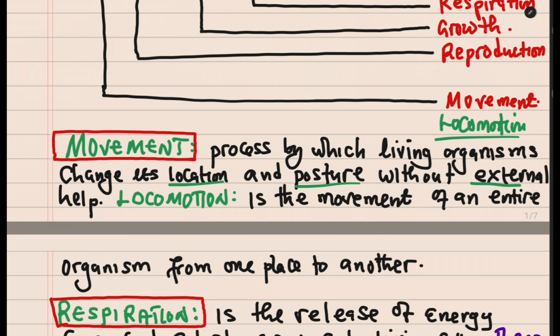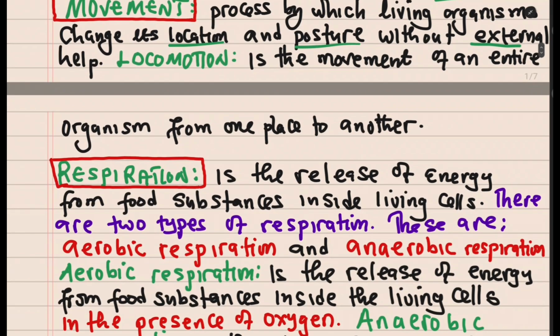When we talk of movement, for example, plants can move, but they cannot locomote. Plants can move within a fixed position. They can change posture, maybe due to strong wind or something. But locomotion has to do with moving from one position to the other. So plants are able to move, but they cannot locomote. But animals are able to do what? To do locomotion.